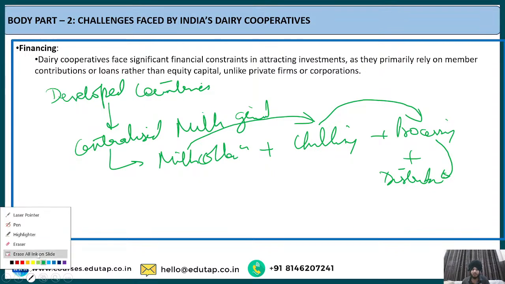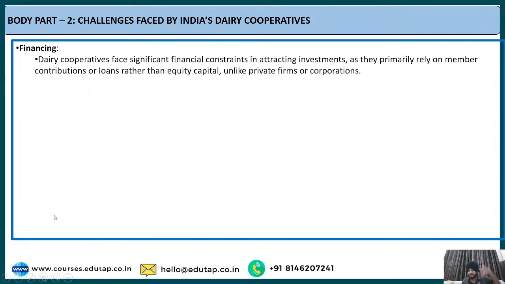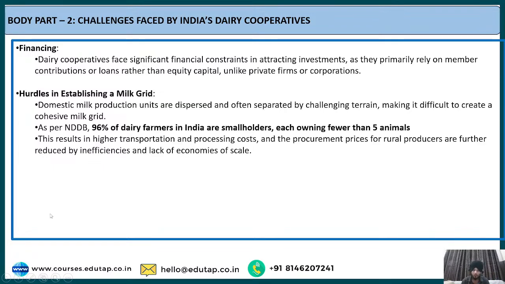Why are we not able to establish this centralized milk grid system in an efficient manner? Because most of the dairy farmers in India are smallholders. According to NDDB data, 96% of the dairy farmers in India are smallholders, each owning fewer than five animals. Because a farmer produces a smaller quantity of milk, suppose he wants to transport his milk from the milk collection facility to the chilling or processing facility.